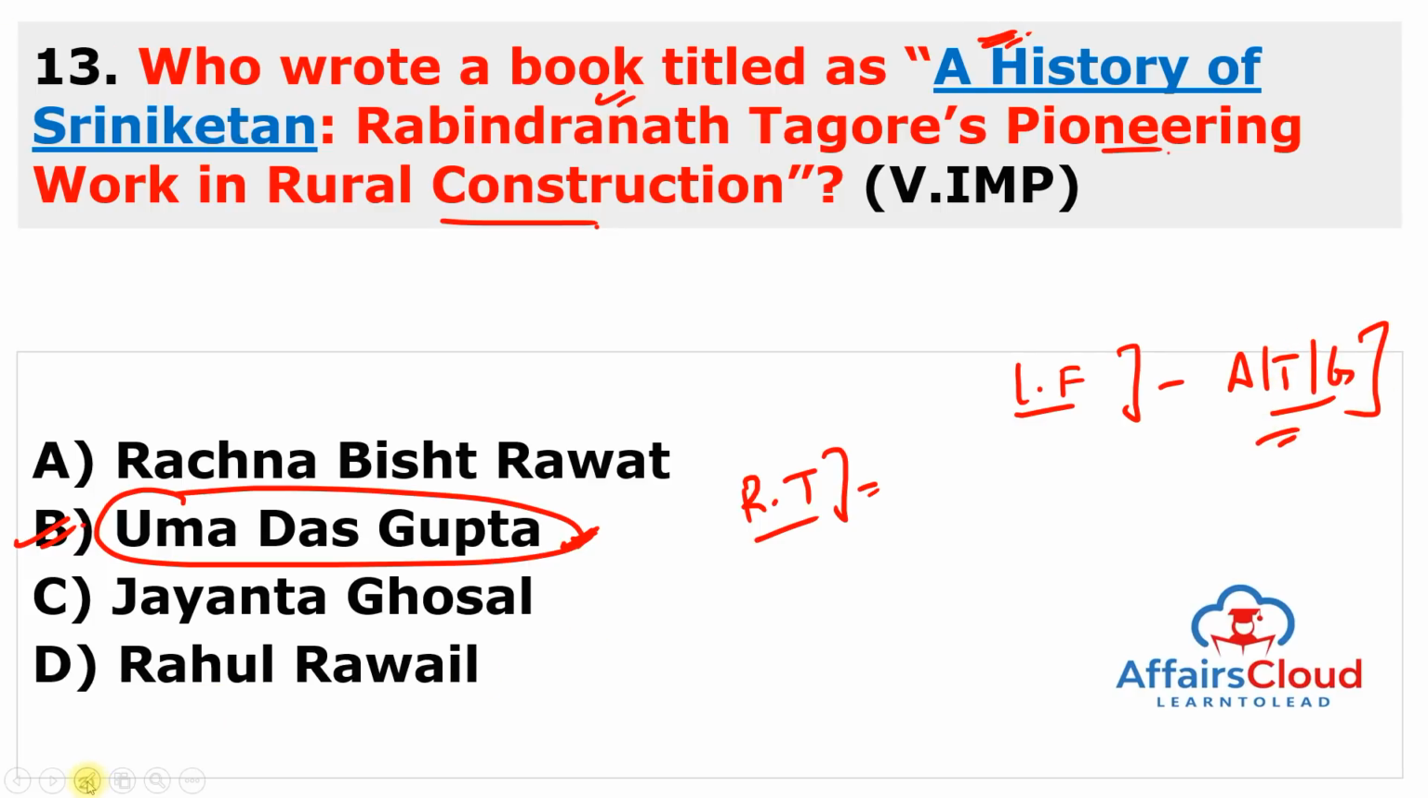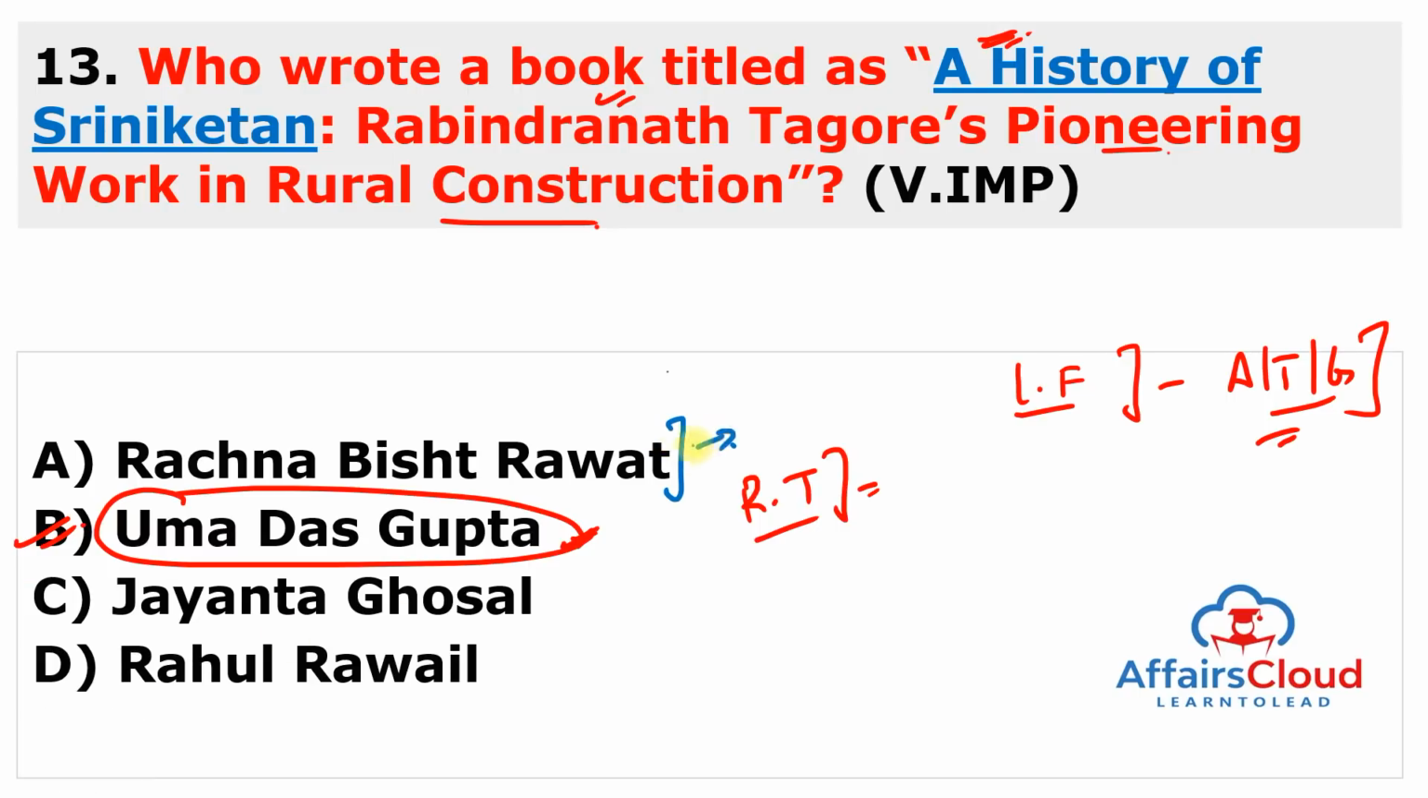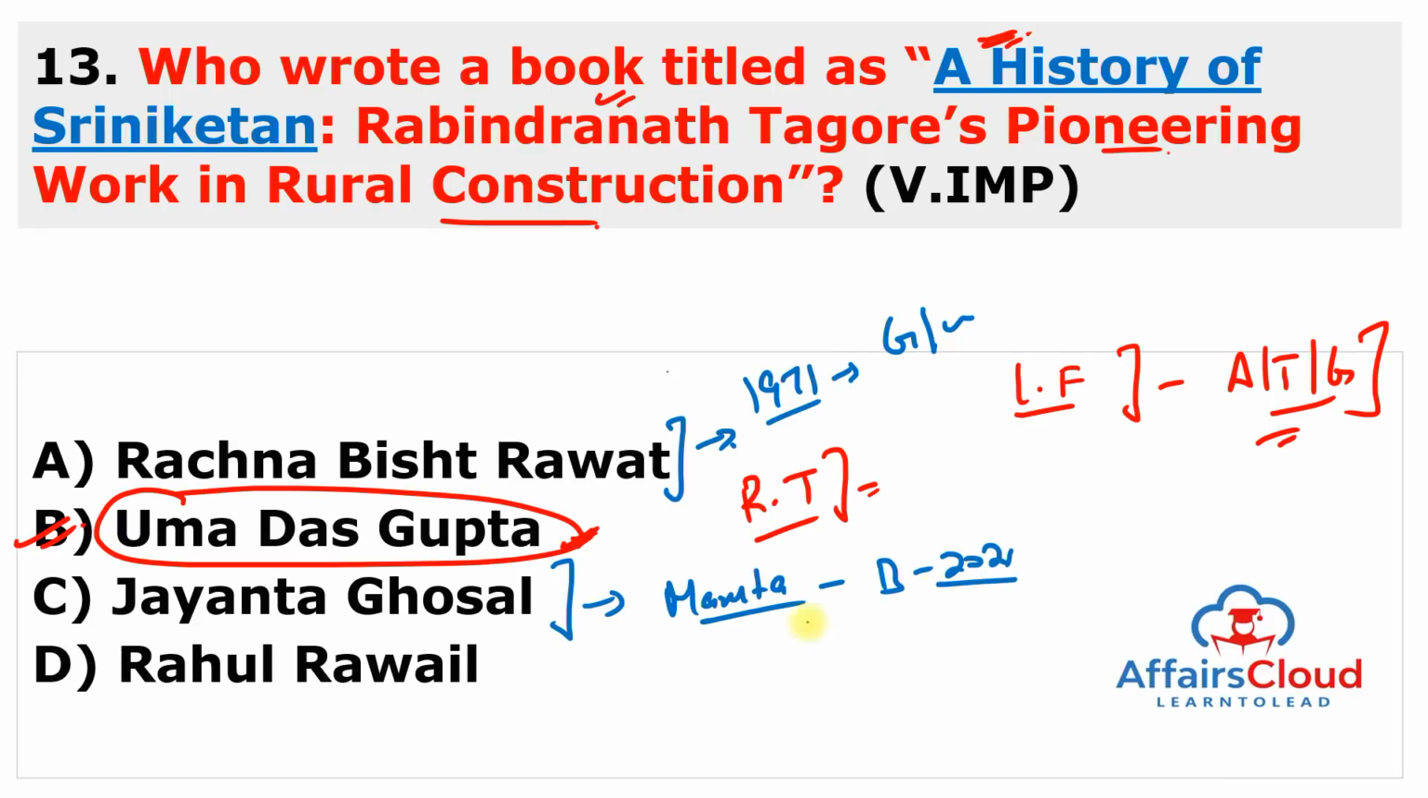But other authors you can see here, A, B, C, D options. Rachna Bisht Rawat wrote a book known as 1971, and the caption is Charge of the Gorkhas and Other Stories. Next is Jayanta Ghoshal. Jayanta Ghoshal wrote a book about Mamata Banerjee, and the name of the book is Mamata Beyond 2021. Next is Rahul Rawail. He wrote a very famous book about Raj Kapoor, the famous actor, director and producer: Raj Kapoor, The Master at Work. So that's why all the authors are very, very important.